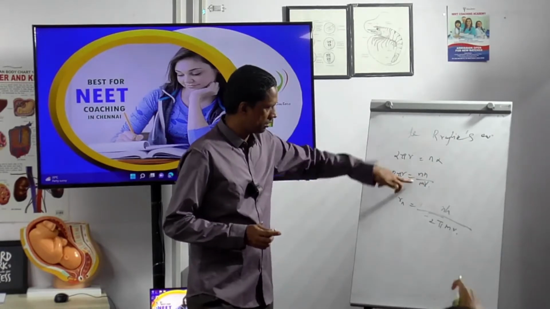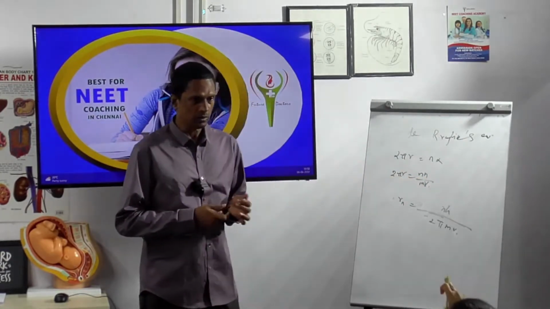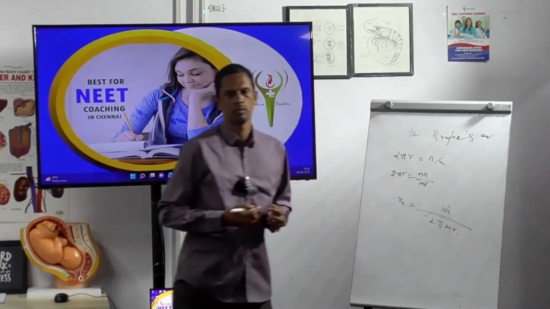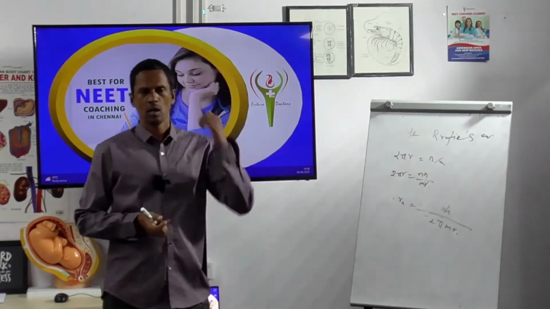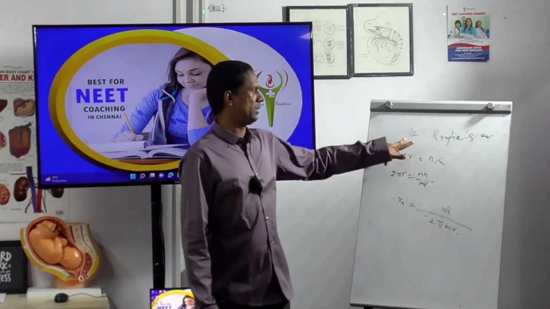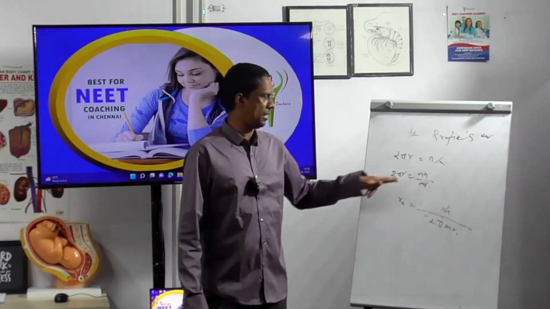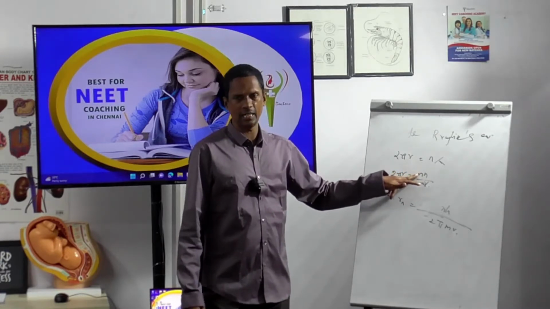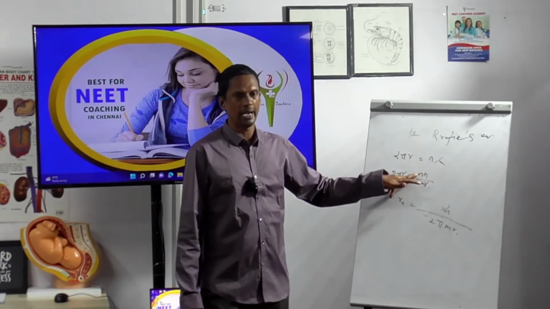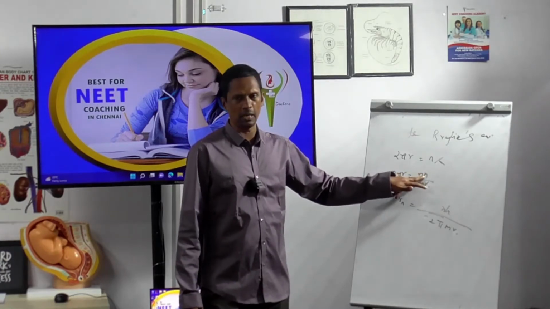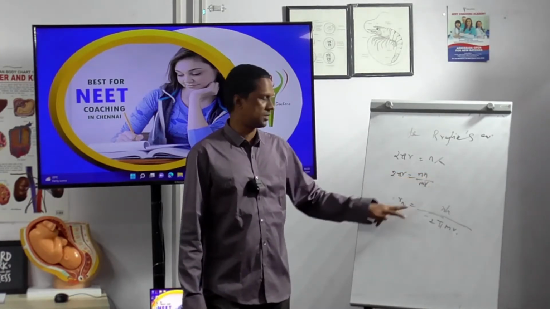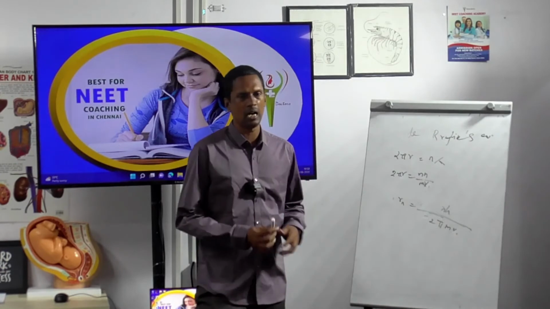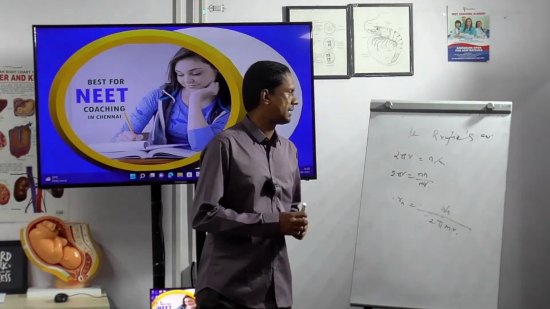2 pi r is equal to n lambda. So de Broglie's wavelength. De Broglie says that 2 pi r is equal to n lambda. So 2 pi r is equal to n h divided by m v. Here h is Planck's constant. So if I take h as Planck's constant, r n is equal to n h divided by 2 pi m v, where r is the radius, and this is the de Broglie equation.